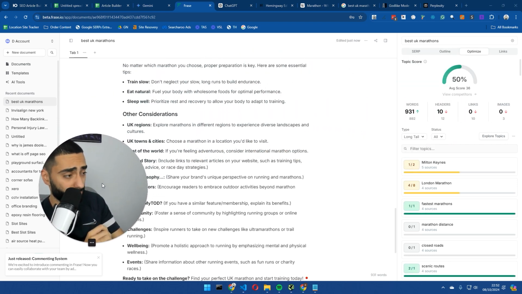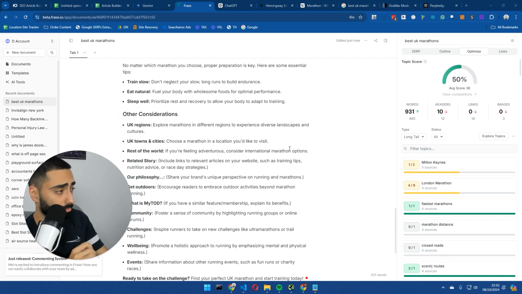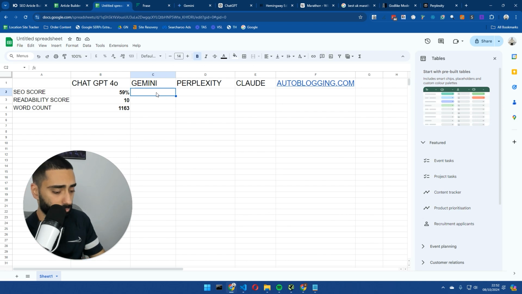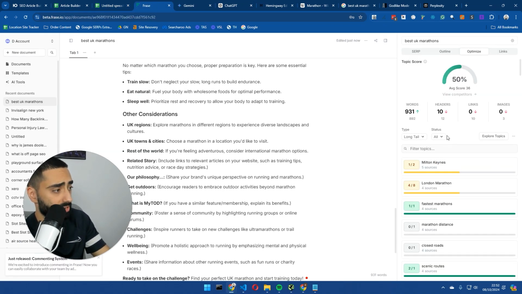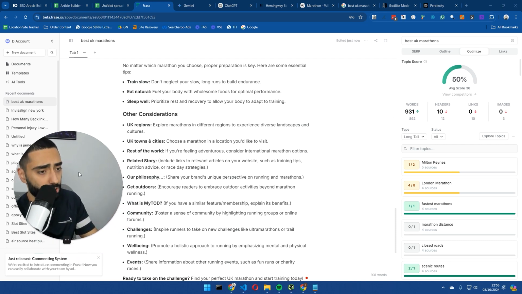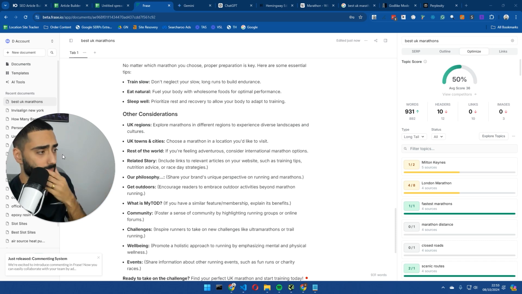So to be honest, it's not actually done a terrible job. It's obviously got a 50 score. So if we actually do 50%, word count is a little bit less. It's 931. It's still actually above the recommended word count that Phrase is actually giving you. One thing to remember is that word count, it's not like a ranking factor. People think in a lot of cases word count's a ranking factor. In some cases, actually having less words, having a more confined article can definitely help you.